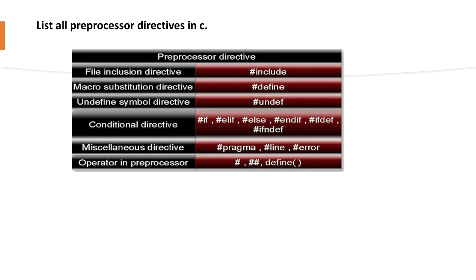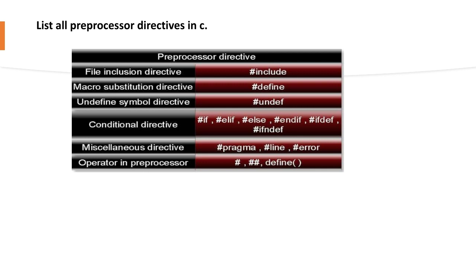So let me repeat it. File inclusion directive, that is #include; macro substitution directive, #define; undefined symbol directive, that is #undef; conditional directives like #if, #elif, #else, #endif, #ifdef, #ifndef; miscellaneous directives like #pragma, #line, #error; and operators in the preprocessor like the hash symbol, the double hash symbol, and the defined operator, defined with brackets.